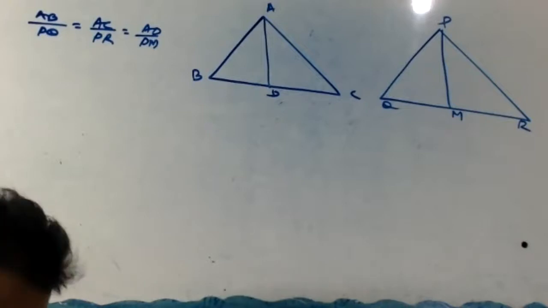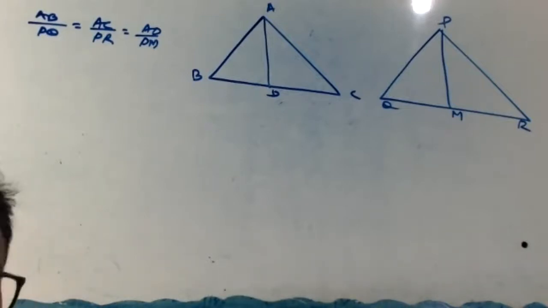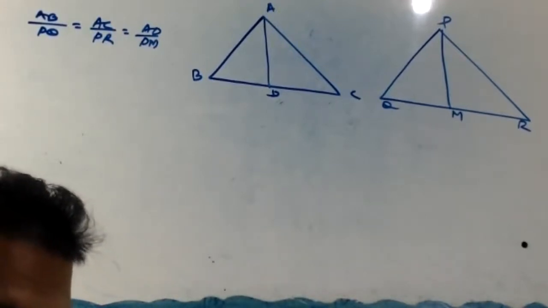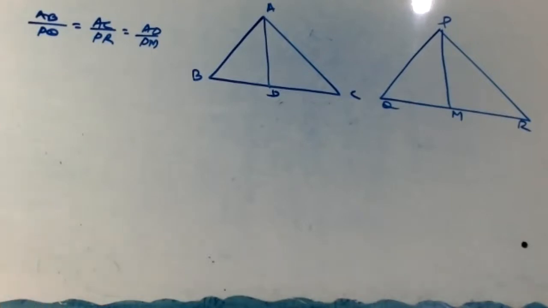So finished. Okay, right. Given: in triangle ABC and PQR, AB by PQ equal to AC by PR equal to AD by PM.